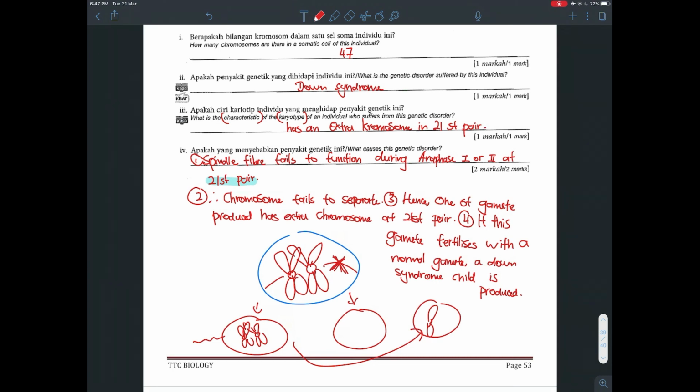Okay, so yeah, that's how you answer the question asking how a person becomes or gets Down syndrome. So you remember, you have to start by saying spindle fiber fails to function during anaphase 1 or 2 at the 21st pair. So therefore, chromosome fails to separate. So these two are actually the main points. Okay, the others you just continue explaining. One gamete got an extra chromosome, so a normal gamete fertilized with it, then you get Down syndrome.